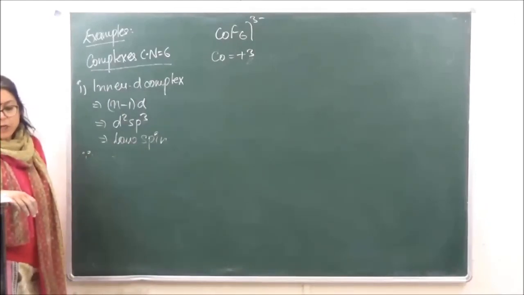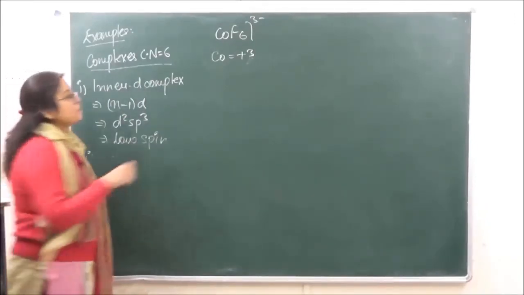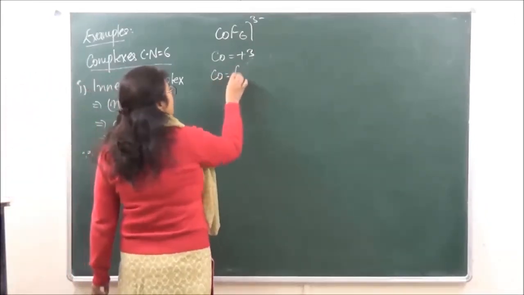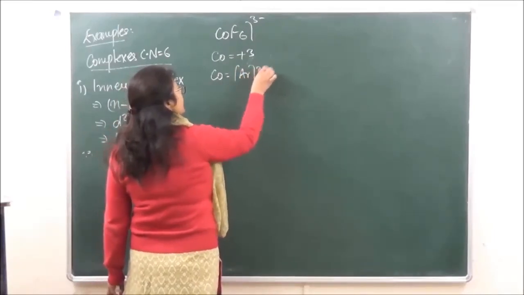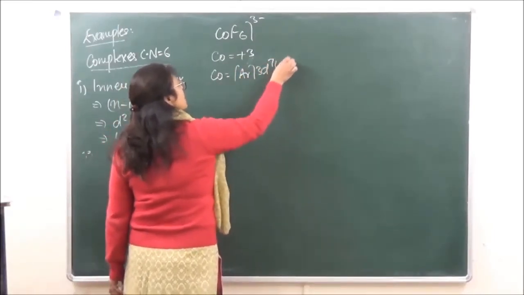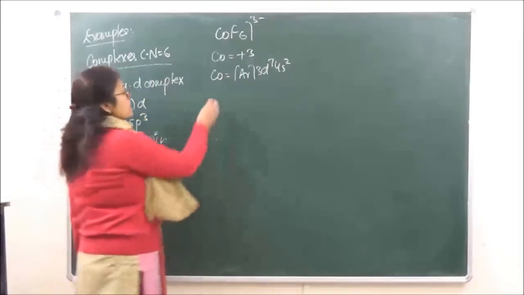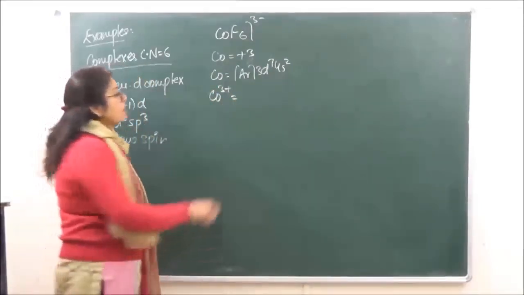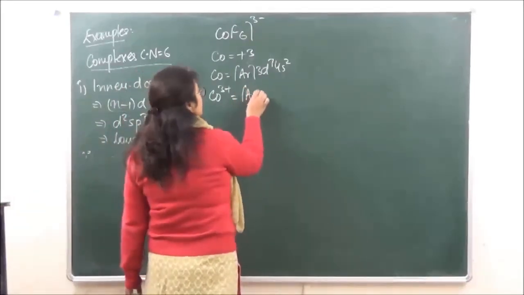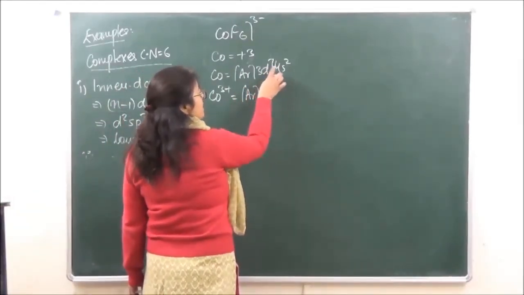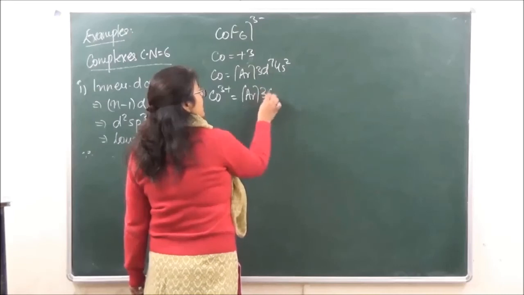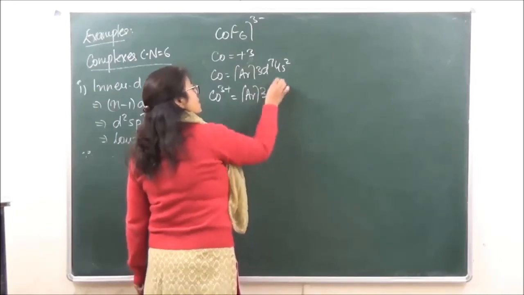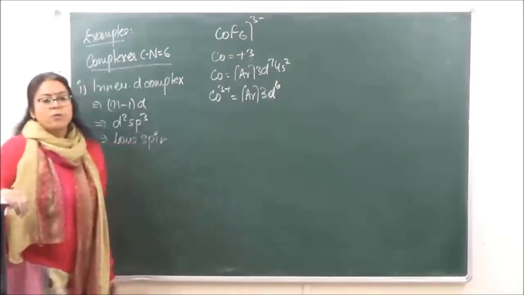What is the electronic configuration of cobalt? Argon 3d7 4s2. What is the electronic configuration of Co3+? It is going to be argon 3d7, 2 electrons came out from 4s and 1 from 3d, so it is going to be 3d6.